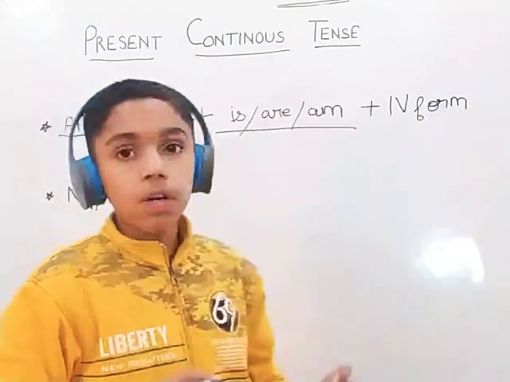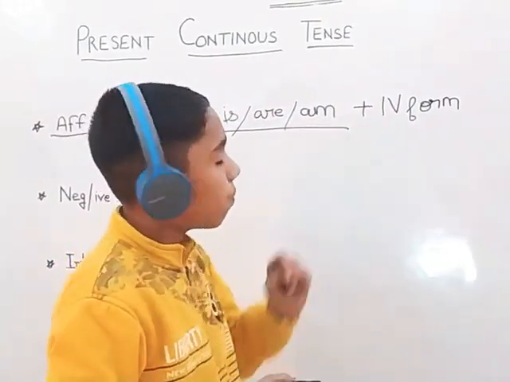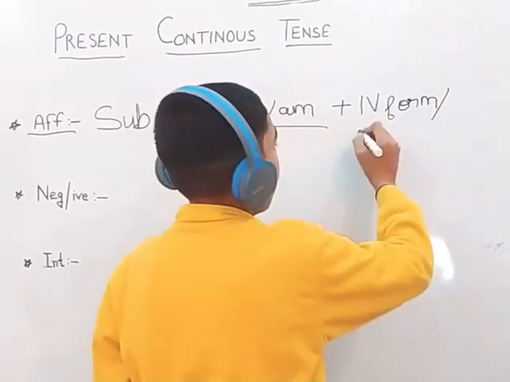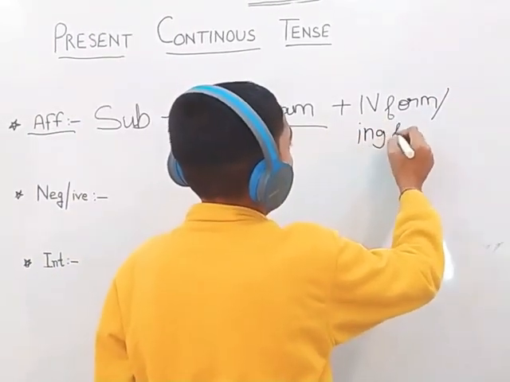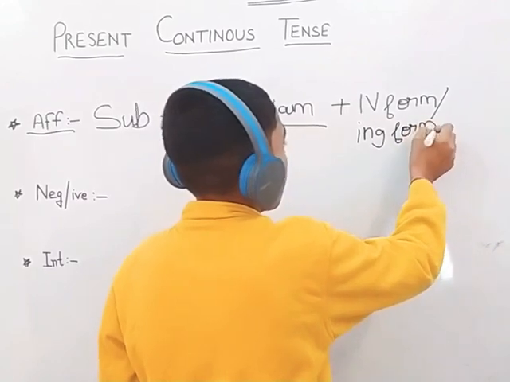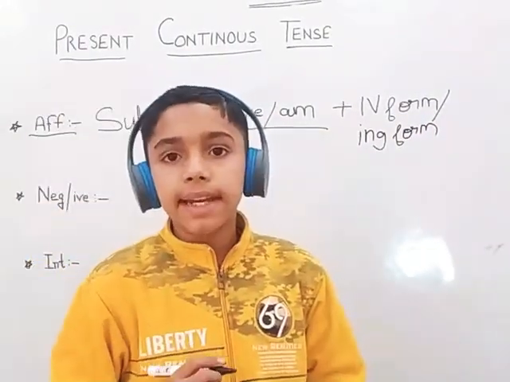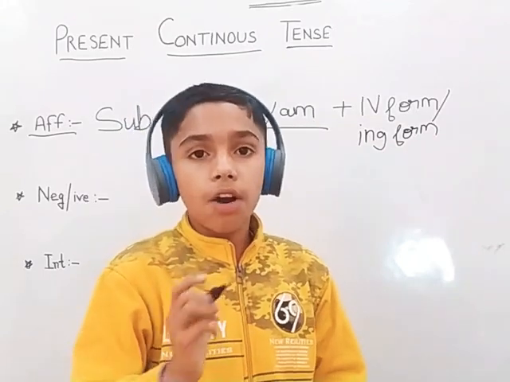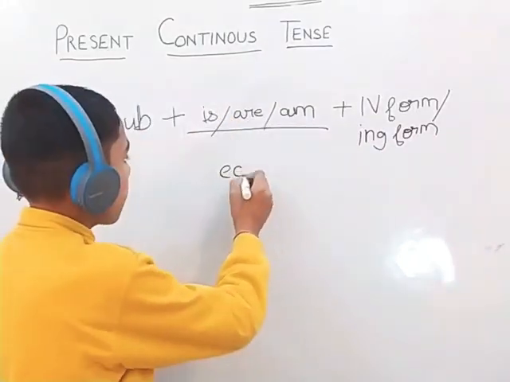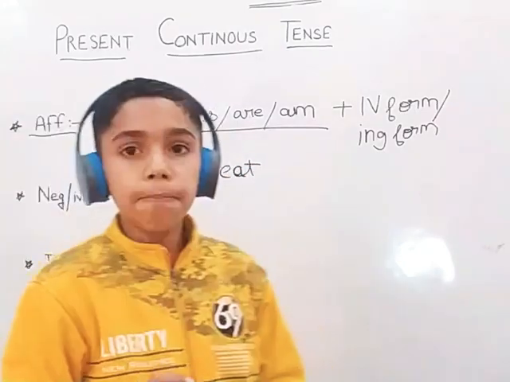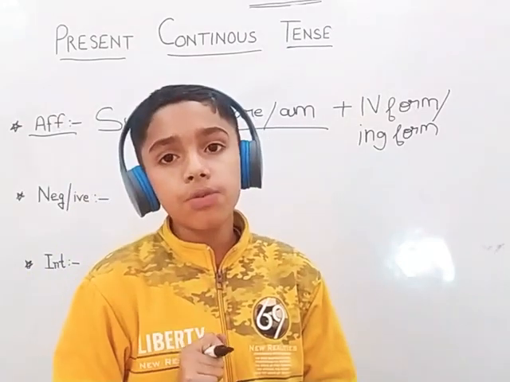Or if we are not learning the fourth form, we can also write it as ing form. Now, why do we have to write ing form? Because a word like eat is in its simplest and lowest form.